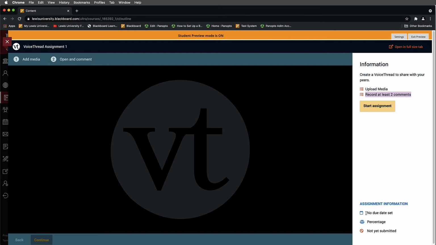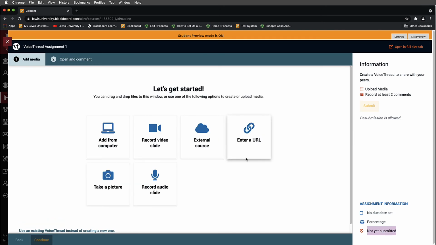If you look below this for the assignment information, remember I did not set the due date. The percentage is going to be the grading schema. And I have not, as a student, yet submitted anything. So I can go ahead and select Start Assignment.